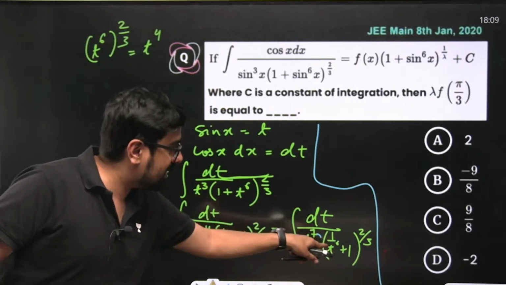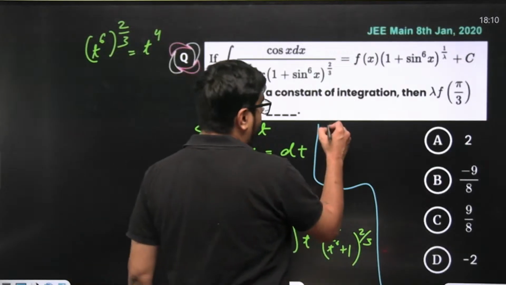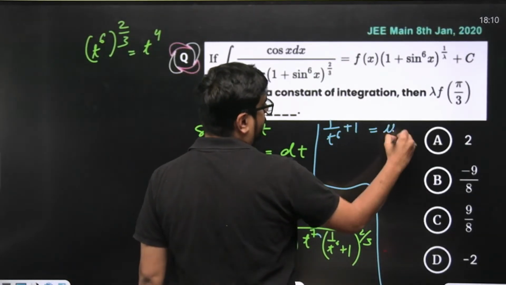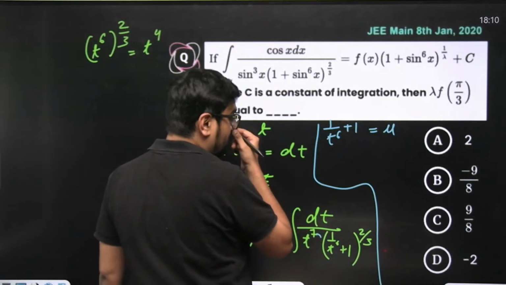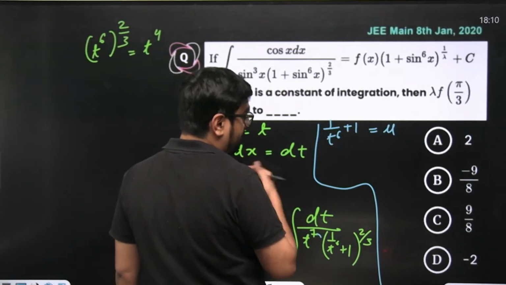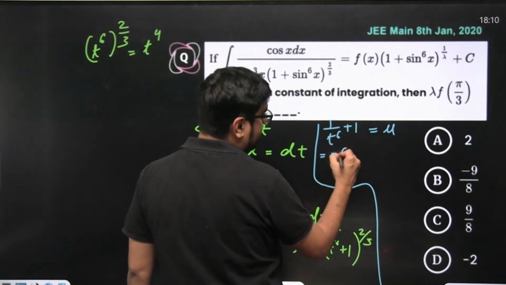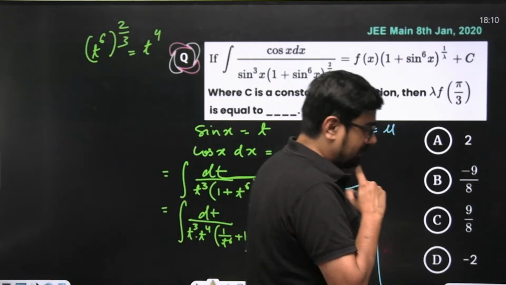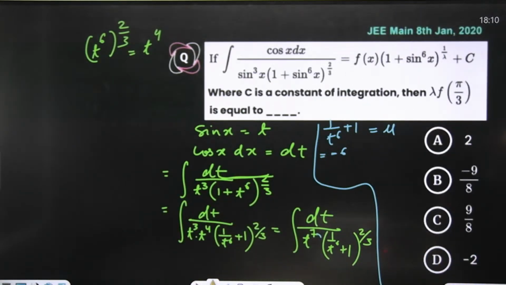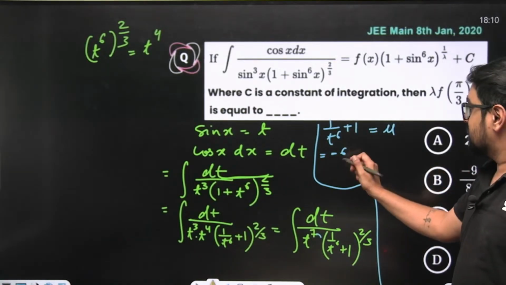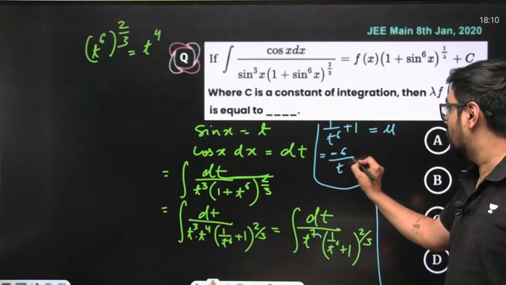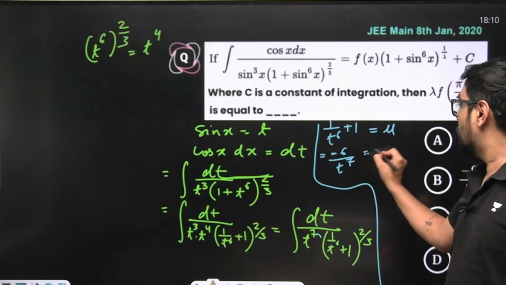So put this as u this time. 1 by t to the power 6 plus 1, this will be your u. Correct? So minus 6 will come, or minus 7 will come? Okay, minus 6 only will come in front, divided by t to the power 7, which will come over here, equal to du.